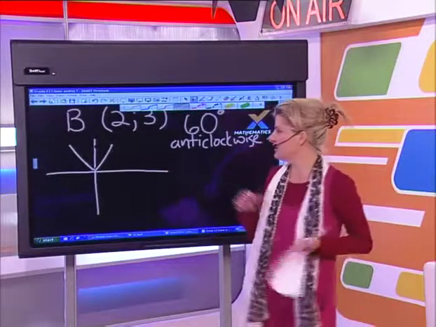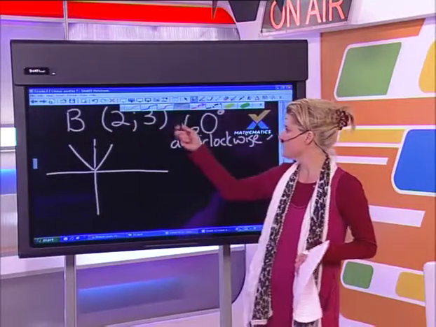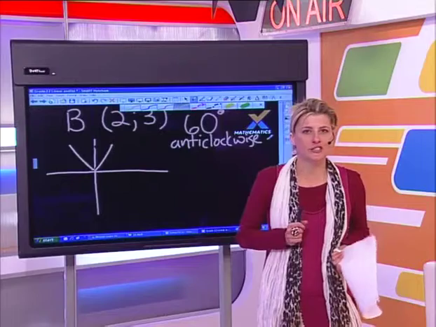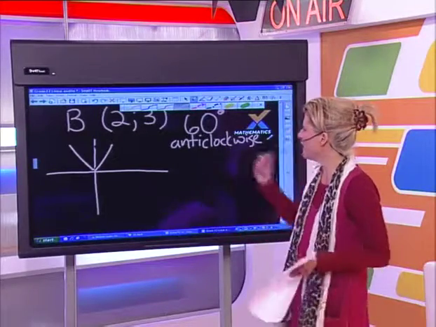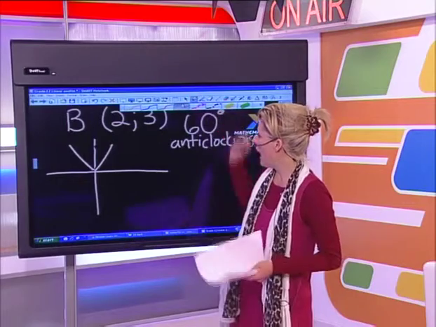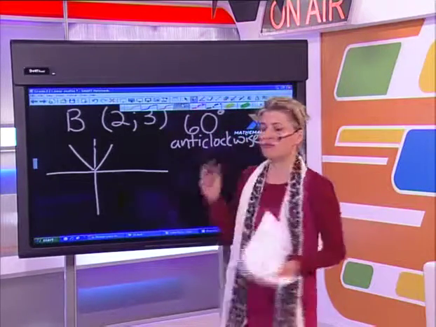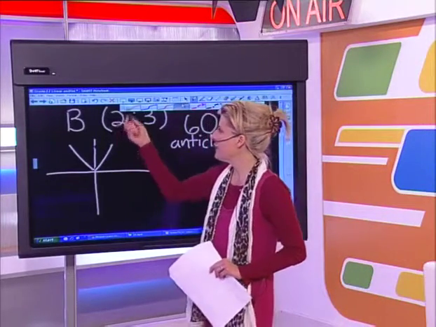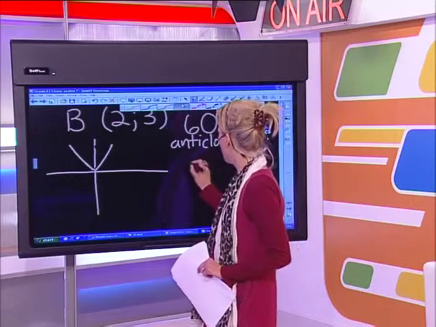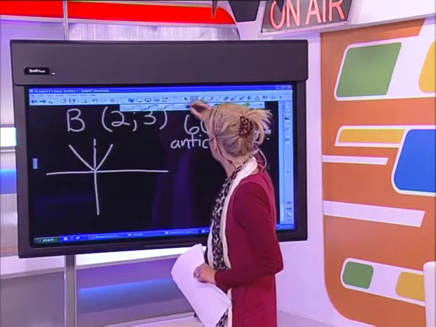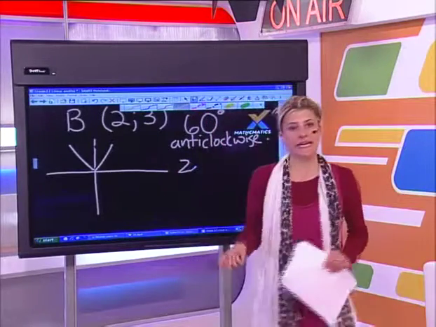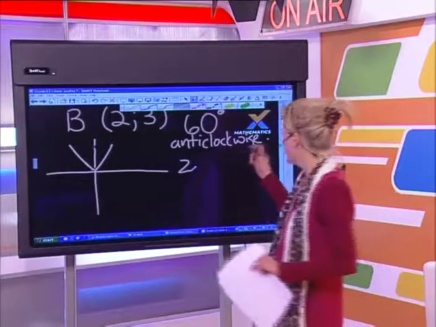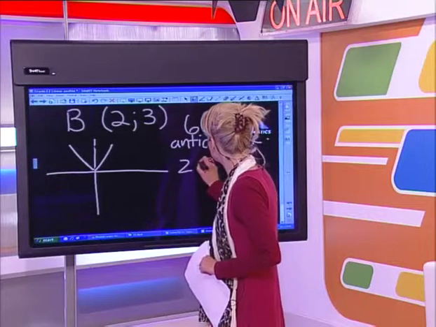Yeah. So basically the question so far is B is the point, x is 2, y is 3, and we are rotating in a 60-degree anti-clockwise direction, and we want to now calculate the new coordinates. So quickly, before we go to a break, I'm just going to go through how to apply the formula. Now, the formula started with XA cos alpha. So XA means the original x coordinate. So XA in this case is 2. Okay. Then it says cos of alpha. So that is cos of our anti-clockwise rotation. So that's cos of 60 degrees.